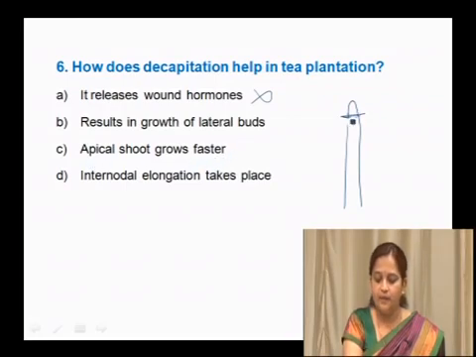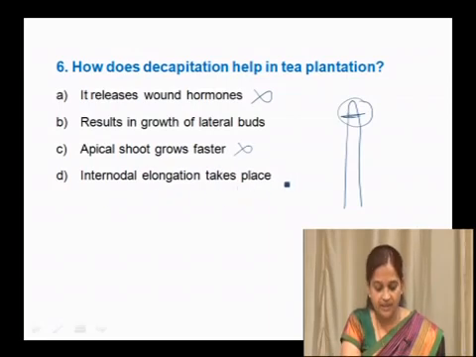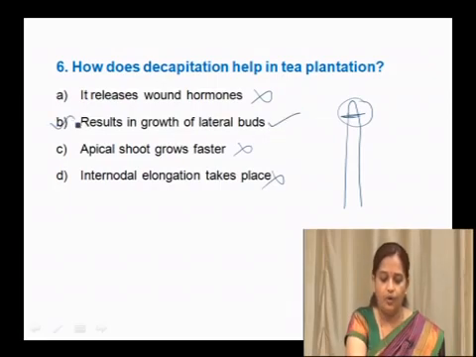Internodal elongation takes place if you apply gibberellic acid, but here we are removing the apex of the stem, so that does not happen. So results in the growth of lateral buds is the right option.